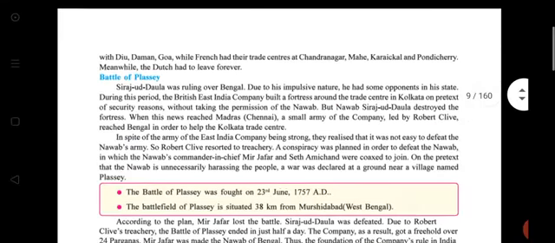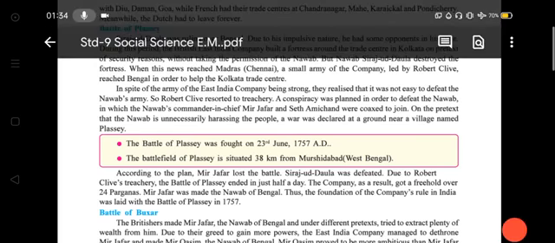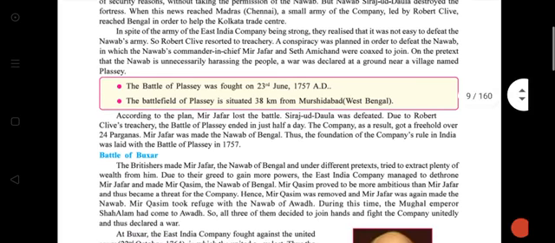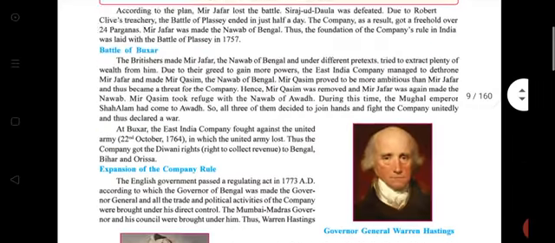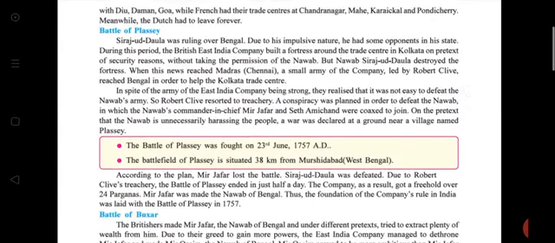Okay. Now Battle of Plassey and Battle of Buxar. So Battle of Plassey. In this short note, Siraj-ud-Dowla was ruling over Bengal.